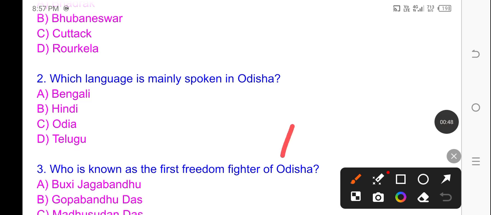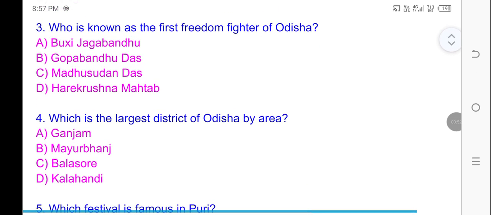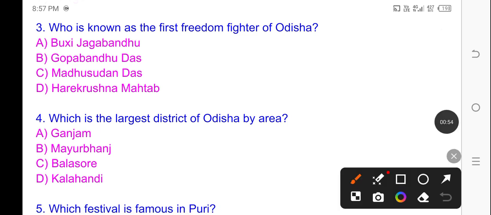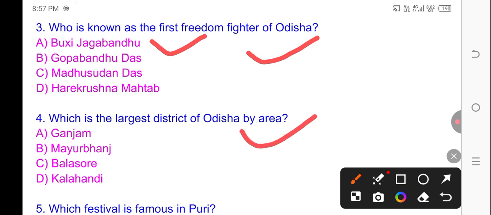Question number 3, who is known as the first freedom fighter of Odisha? Option A is correct answer, Paika Bidroha leader Bakshi Jagabandhu Bidyadhar Mohapatra. Question number 4, which is the largest district of Odisha by area? Option B is correct answer, Mayurbhanj.